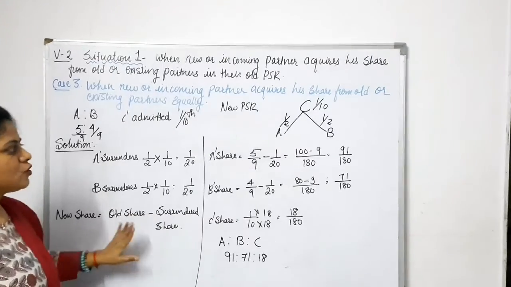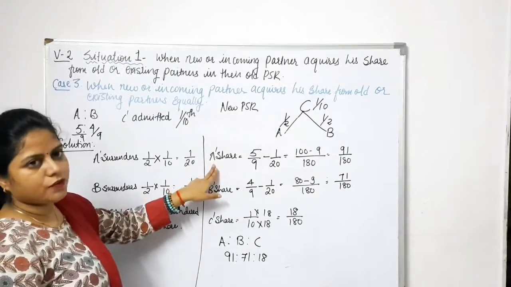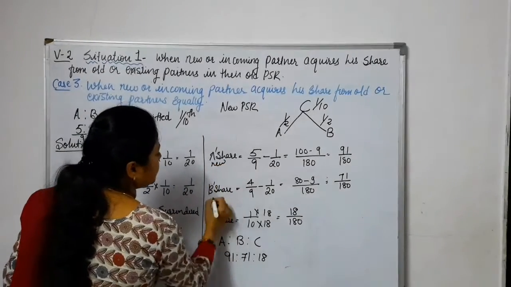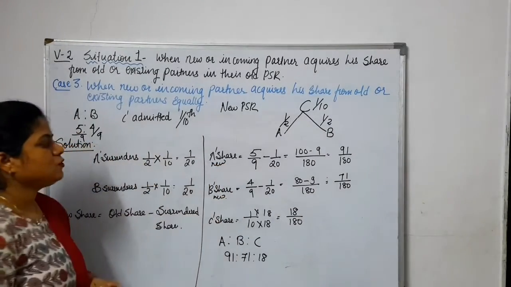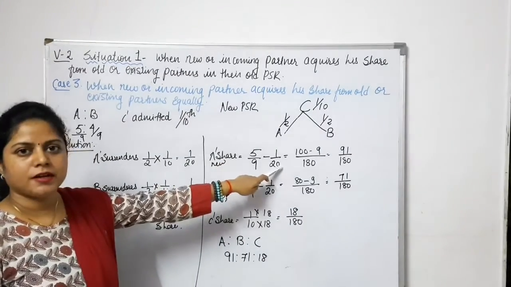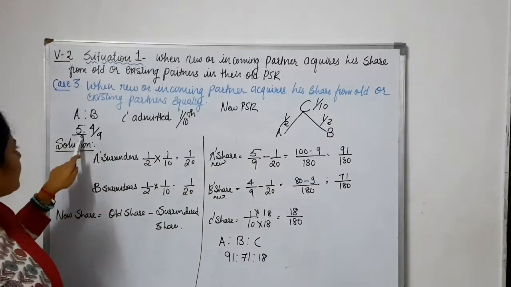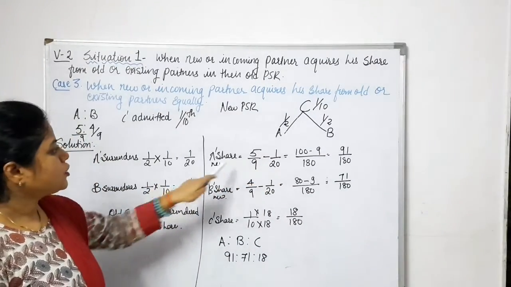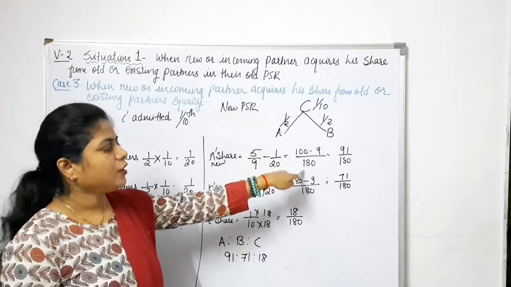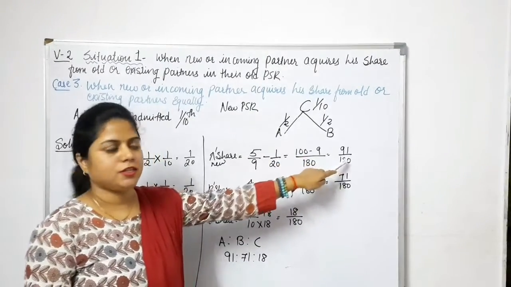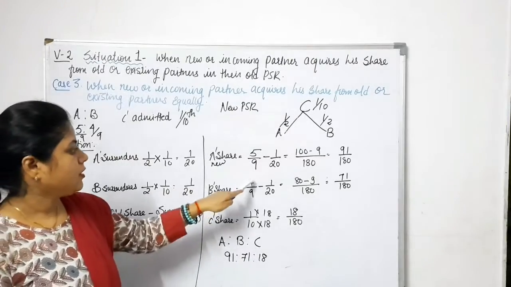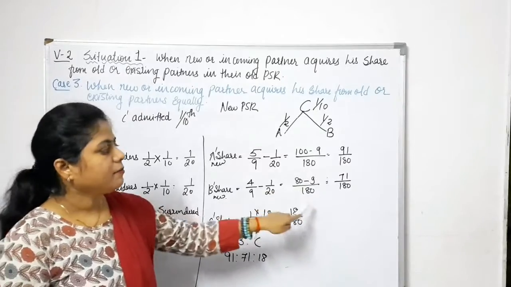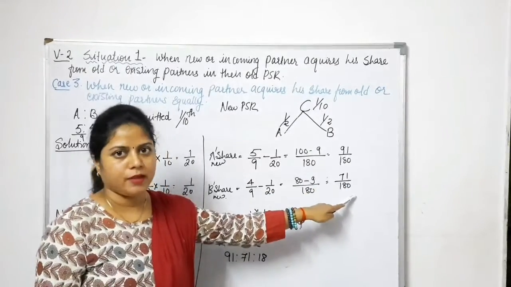This is the formula. So we have used this formula for A's share. For calculating A's new share and B's new share, A's new share is old share minus surrendered value. Old share is 5 by 9. Surrendered value is 1 by 20, which we have calculated, right? So 5 by 9 minus 1 by 20. We'll do the cross multiplication. We got 91 by 180. B's new share is old share minus surrendered value. Old share is 4 by 9 minus 1 by 20. By cross multiplication, we'll get 71 by 180.